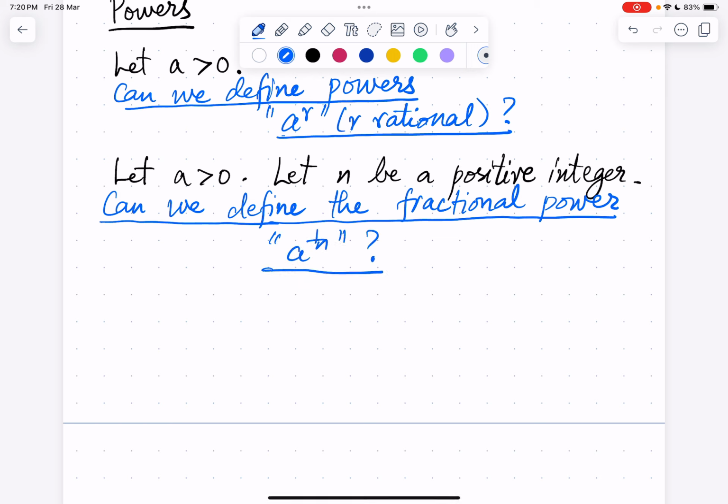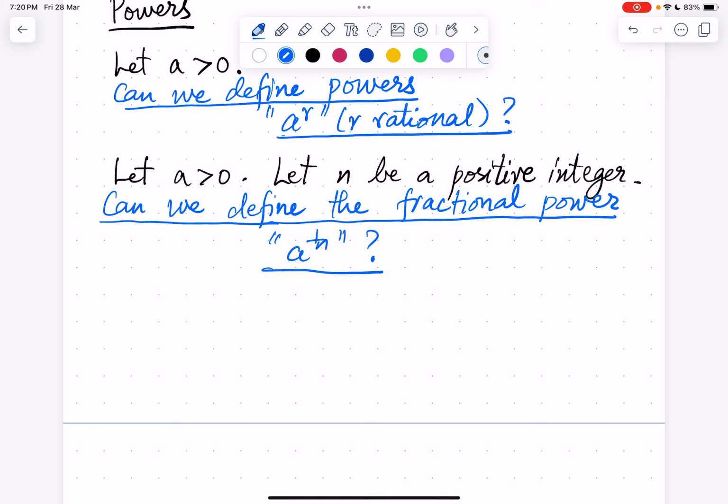So we can ask, does a power 1 by n always exist? Whenever we define some quantity like nth root or anything, we should immediately ask, does it always exist? Let a be greater than 0. Let n be a positive integer. Does this quantity a power 1 by n we defined above exist? If a is a positive real and n is a positive integer, does a power 1 by n exist? It turns out it's a theorem in real analysis, but we will not prove it here.